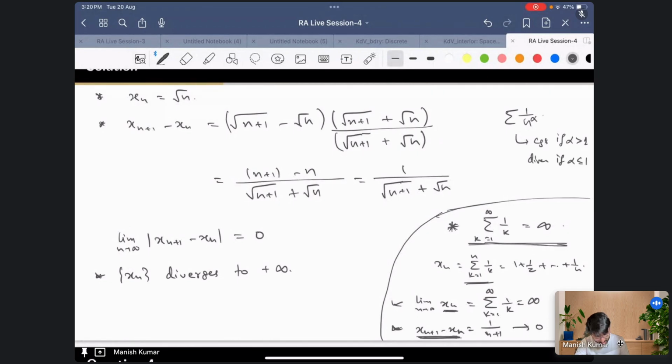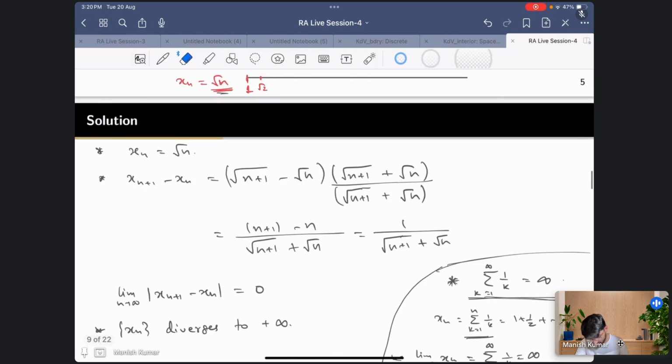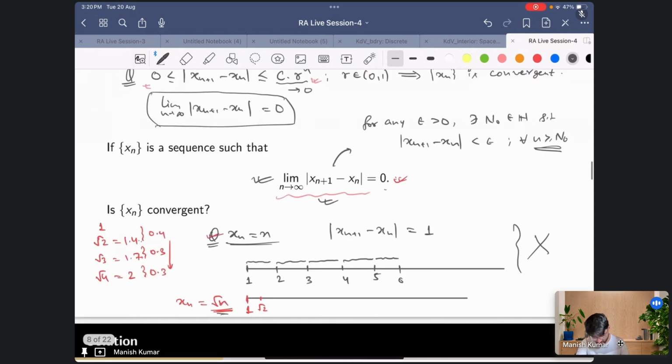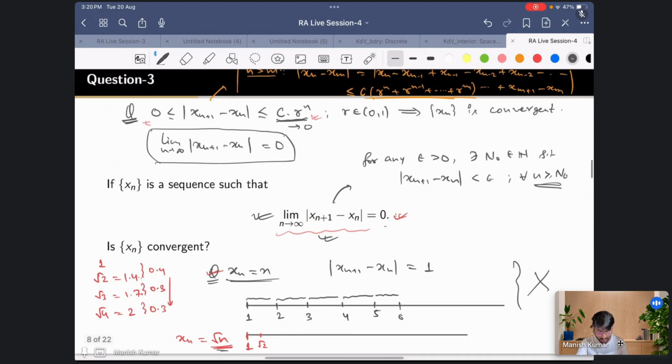So this kind of result is true. You'll see this, I'm sure. I hope that this problem is clear to you, and you just try this one. In this case, when you have this kind of estimate, then you have that the sequence is convergent.